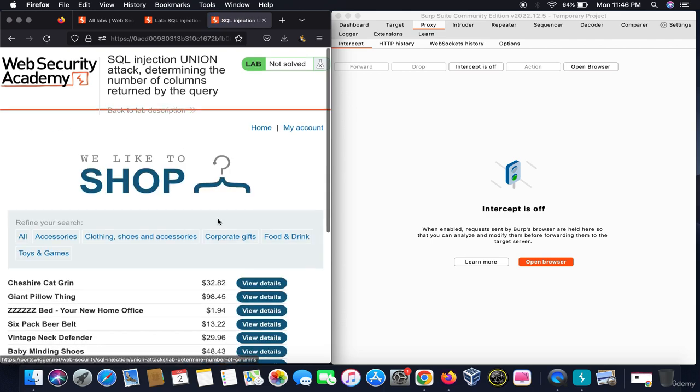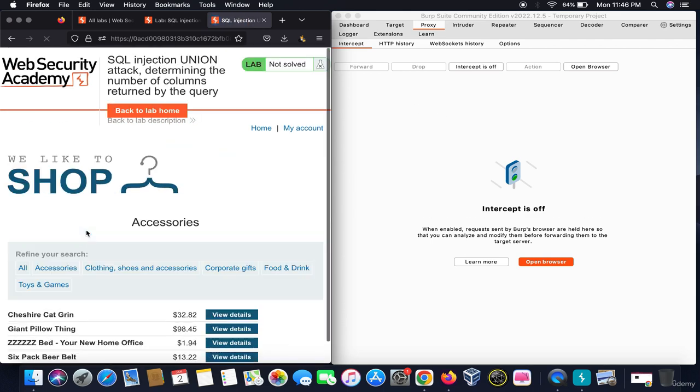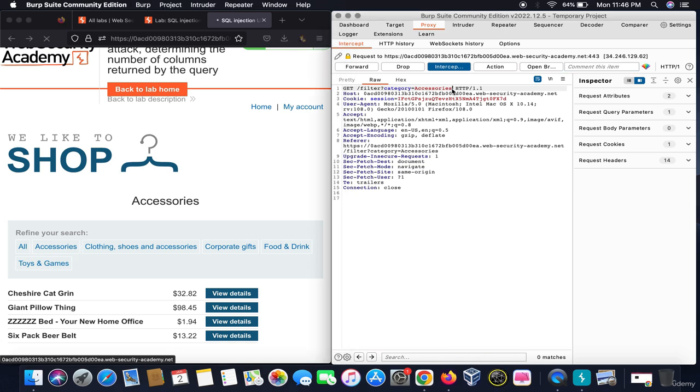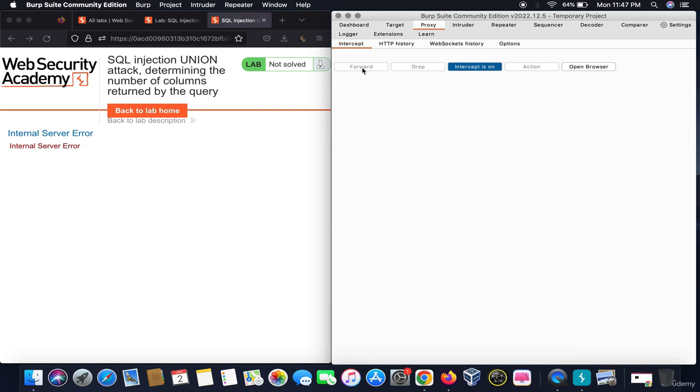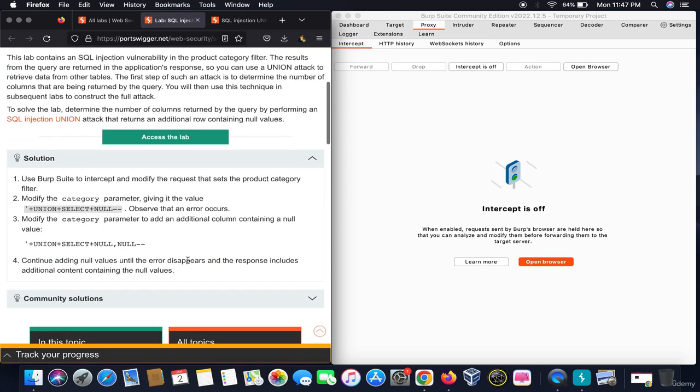We go back to the home, and what we need to do is, let me choose a column of it. I am on this particular column. What I need to do is, let's say, delete this and add this payload. Forward, forward, still the internal server error keeps on coming. So for explaining how things work, I will go to the solution part.